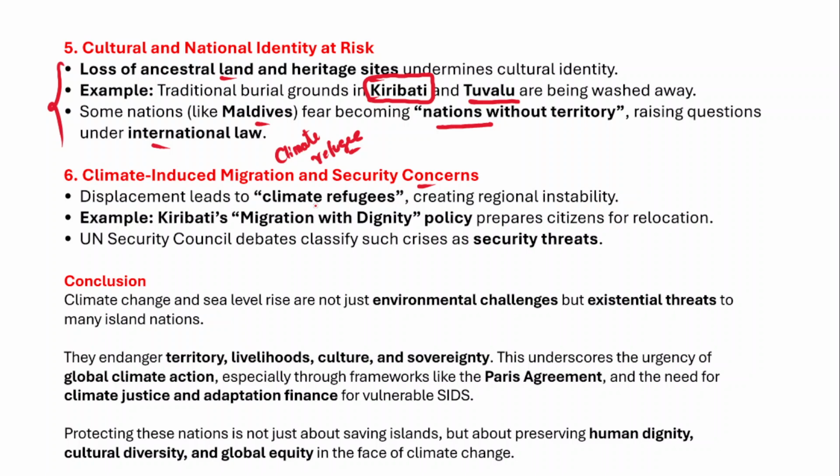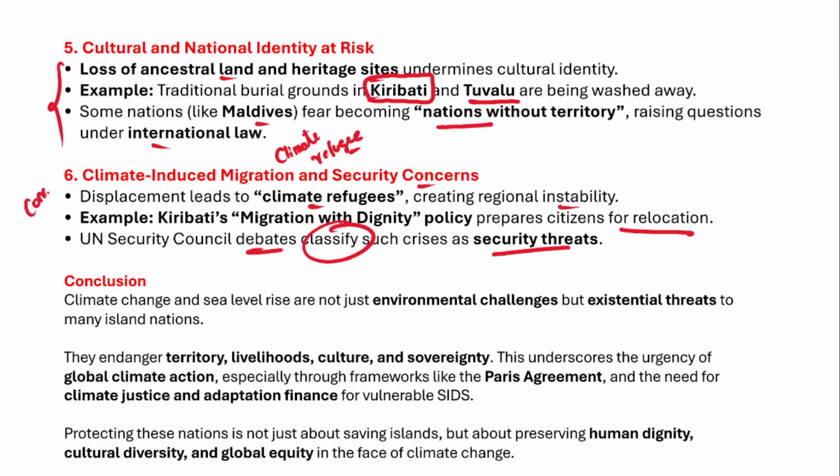Displacement leads to climate refugees, creating regional instability. For example, Kiribati's migration with dignity policy prepares citizens for relocation as well. And in fact, UN Security Council debates classify such crises as security threats.